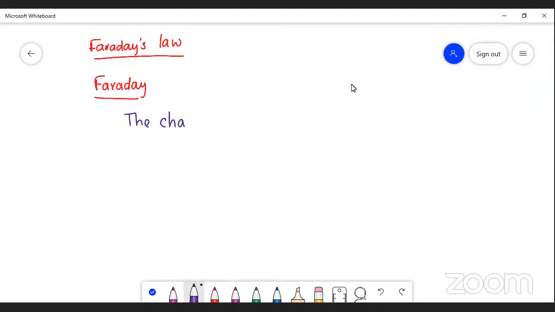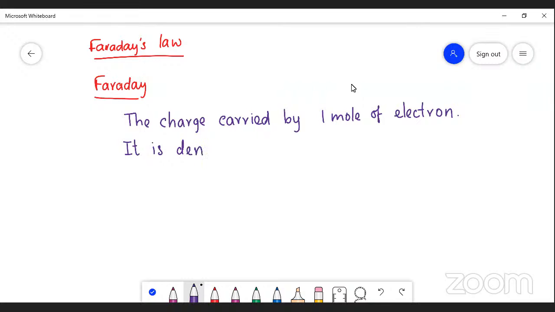So the charge carried by 1 mole of electrons is known as Faraday, and it is denoted by capital F.